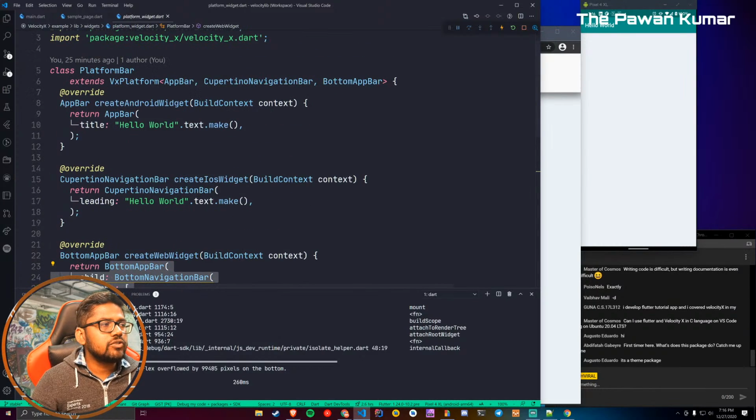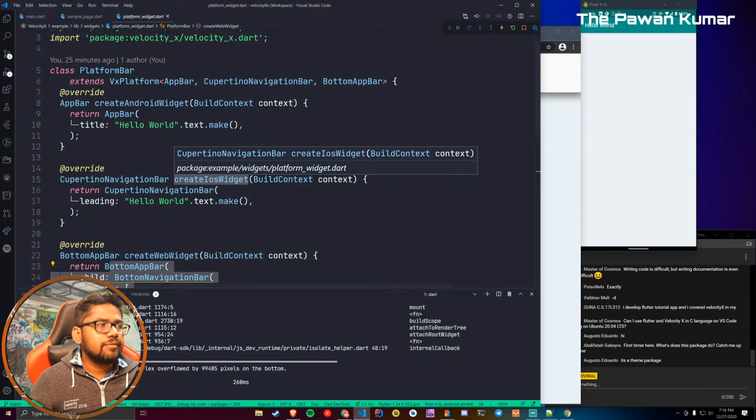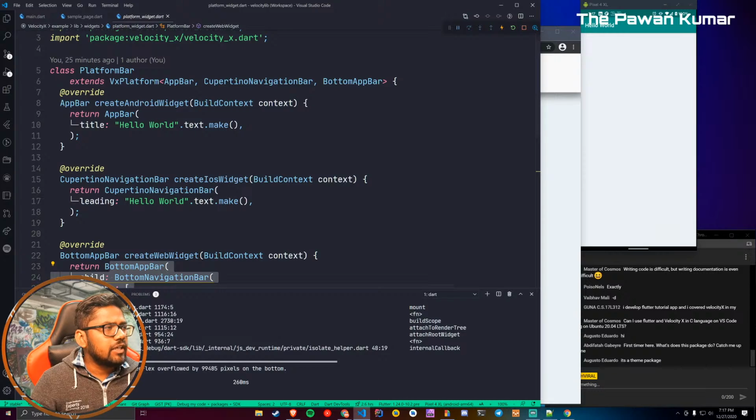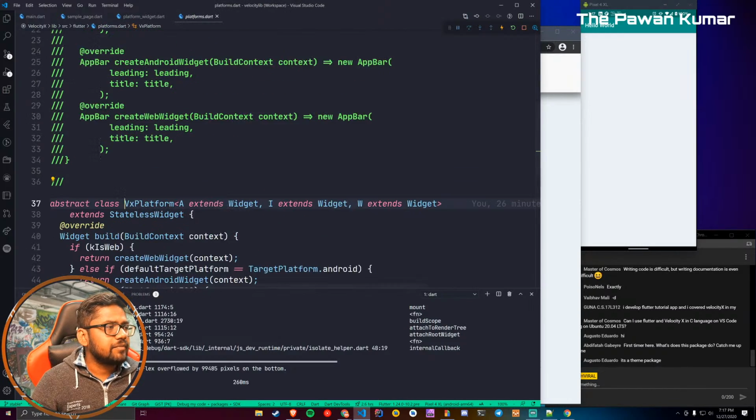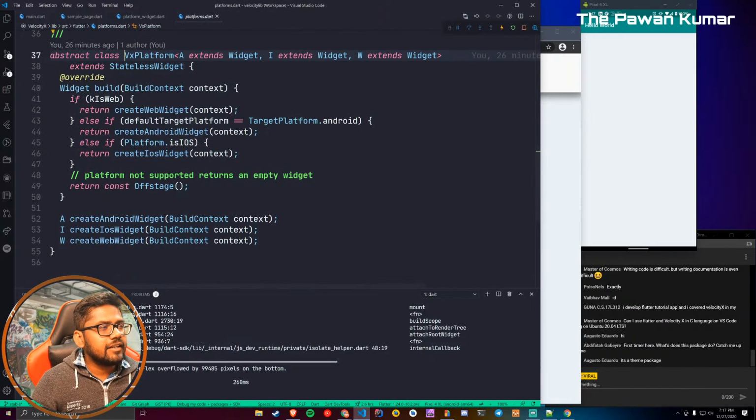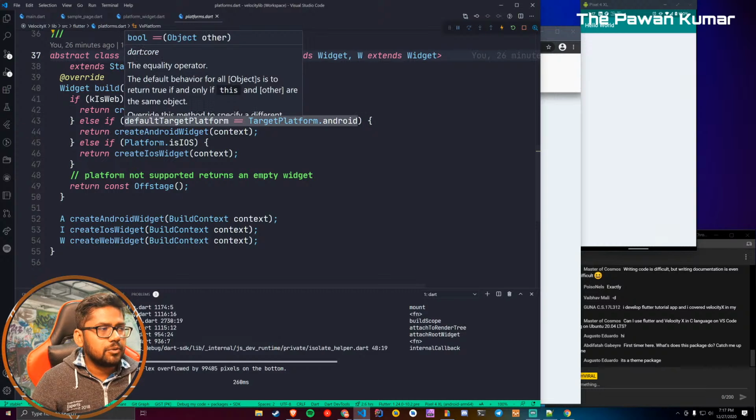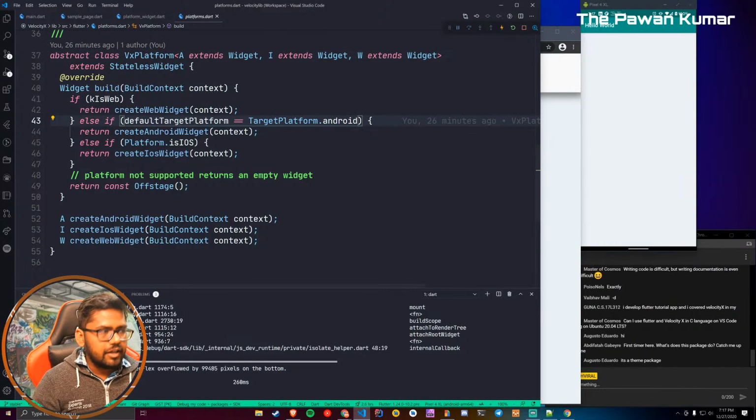So if we want to see how it will look on, for example, iOS, then what we can do is go inside our VX platform, and add a check that on Android also show the iOS widget.